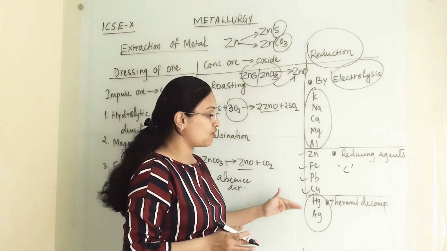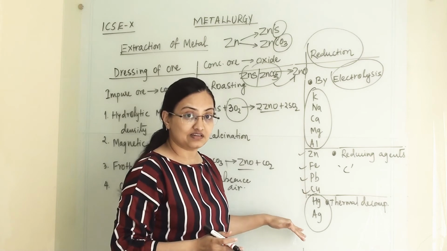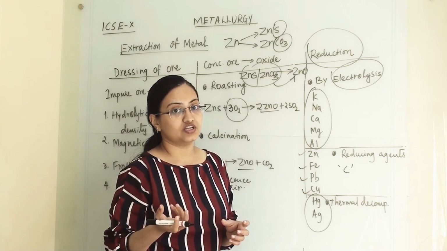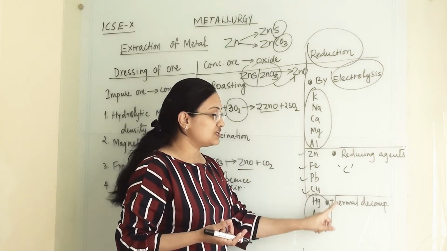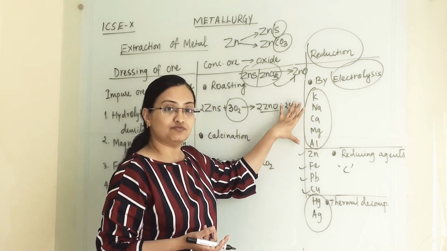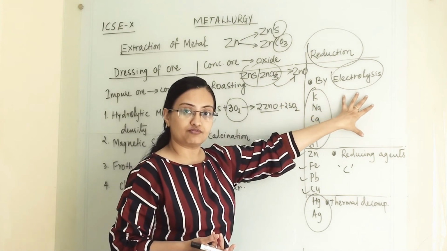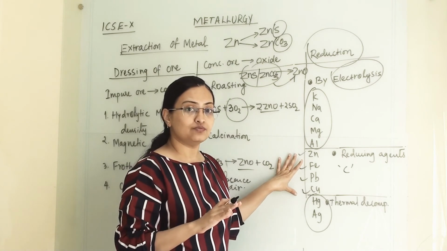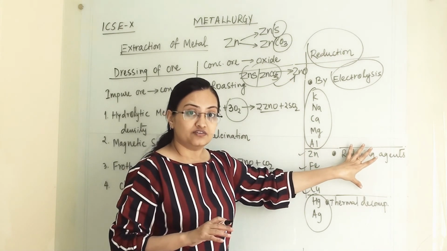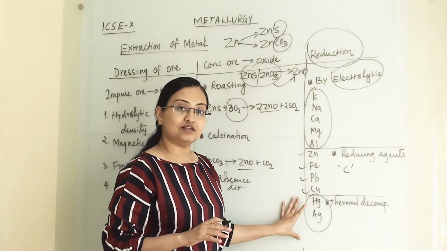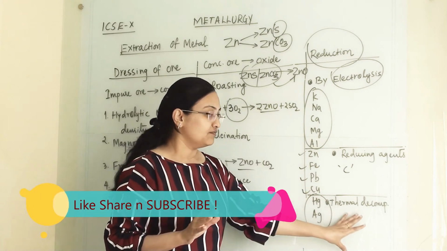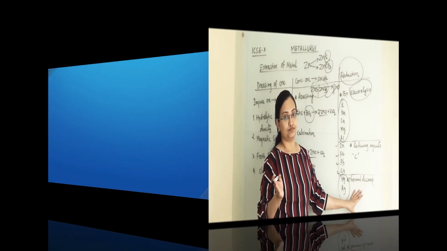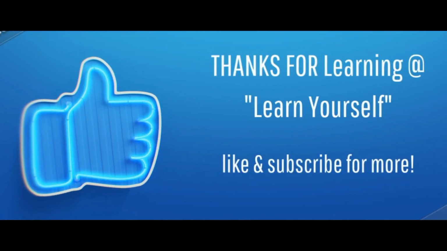So this is based on how reactive the metal is and how strong its bond with oxygen is. Based on that we choose the process. So the metals which are very reactive, we perform electrolysis. Metals which are less reactive, we perform a reduction reaction on them, and metals which are least reactive, by simple thermal decomposition we can separate them from oxygen.